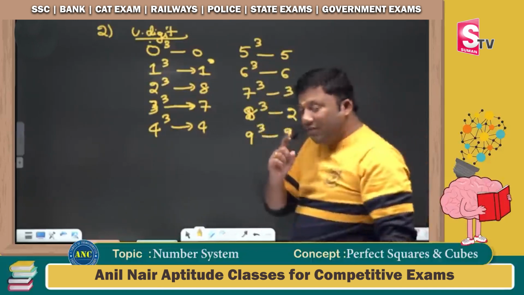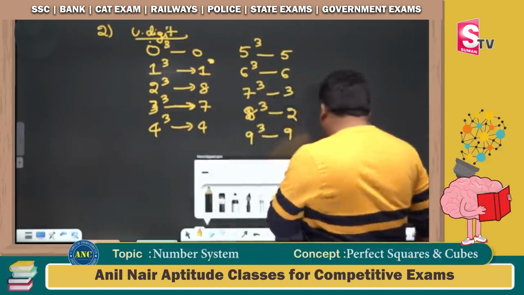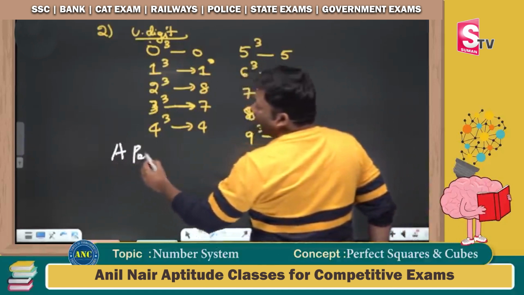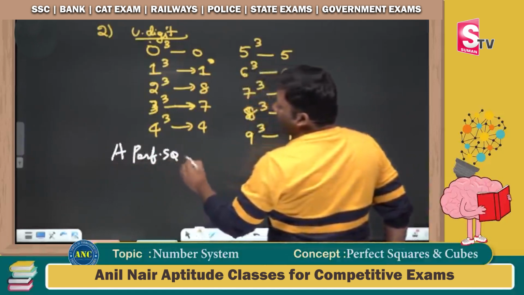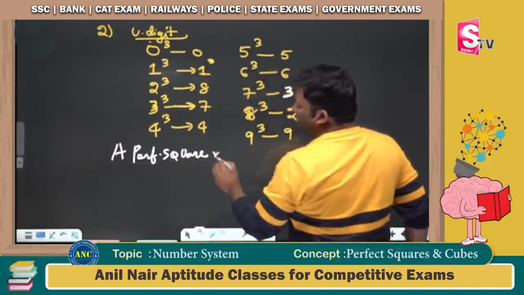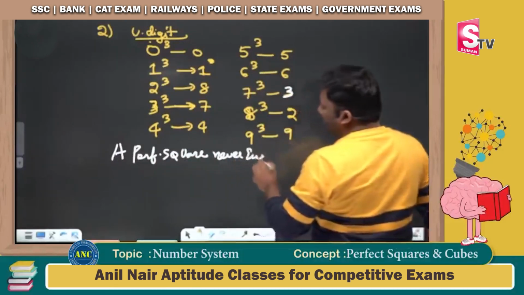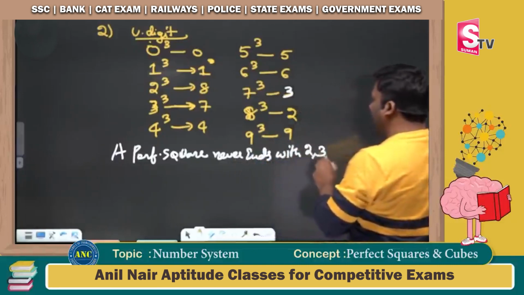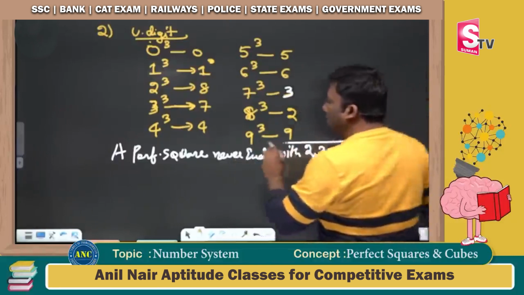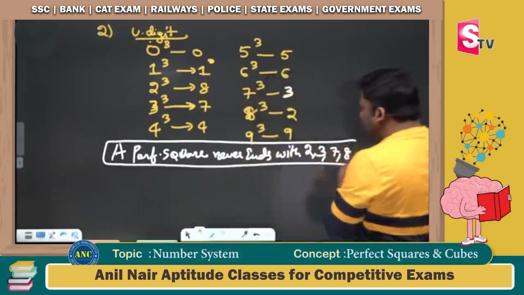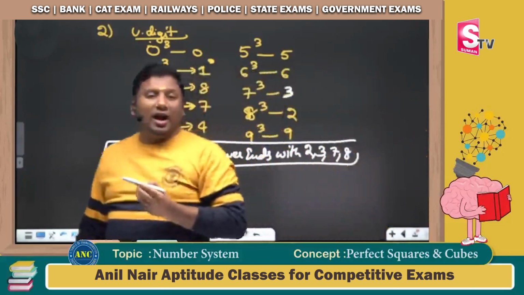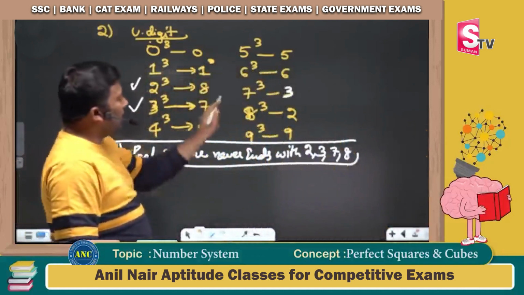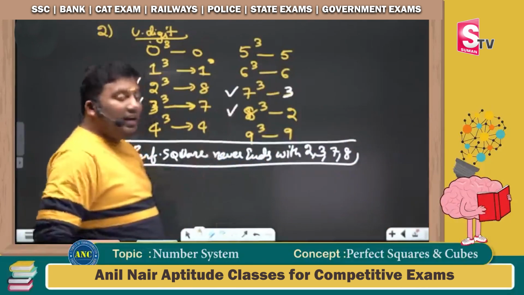Now listen, this is an extremely important key point. What did we discuss yesterday? A perfect square never ends with 2, 3, 7 or 8. Identify all the unit digits which are 2, 3, 7 or 8: 2 is here, 3 is here, 7 is here, 8 is here.